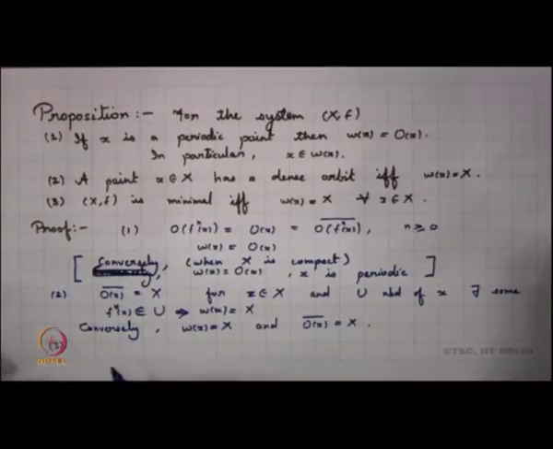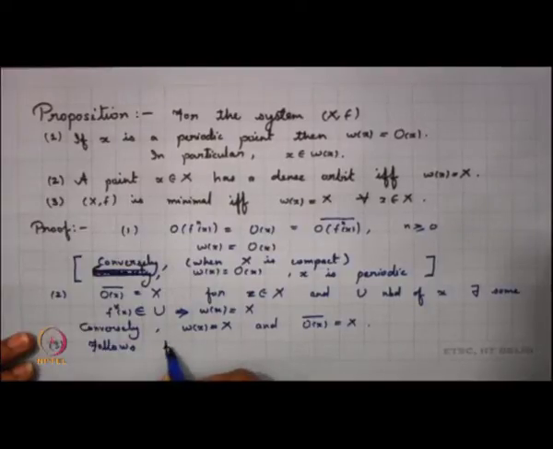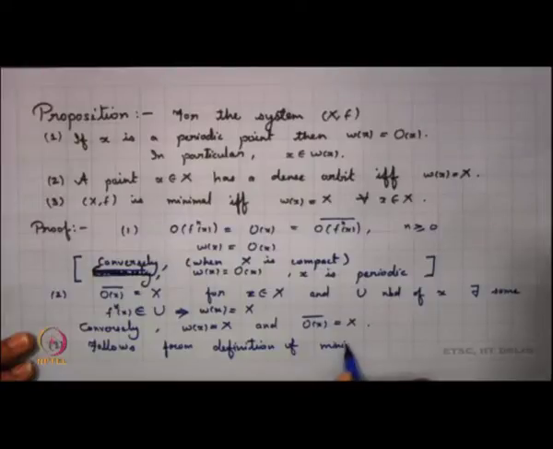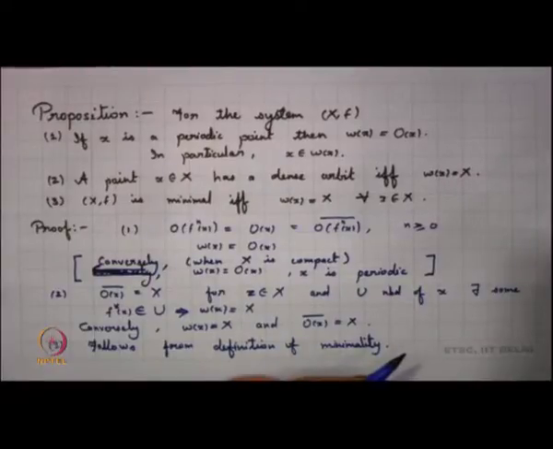So, this again follows from the definition of minimality. So, this was again an easy proposition to look into.